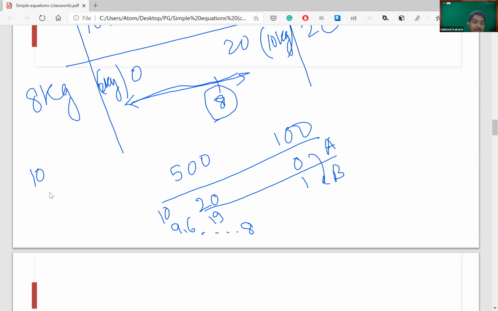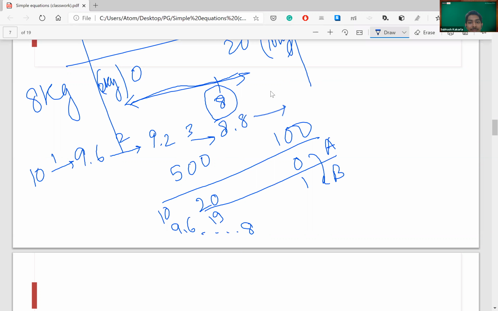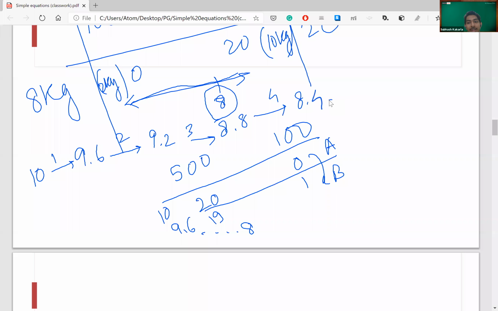Ten kg to, if I lose one, it will be 9.6. If I lose two, it will be 9.2. If I lose the third one, it will become 8.8. If I lose the fourth one, it will become 8.4. If I lose the fifth one, it will be 8 kgs, which is our target weight.